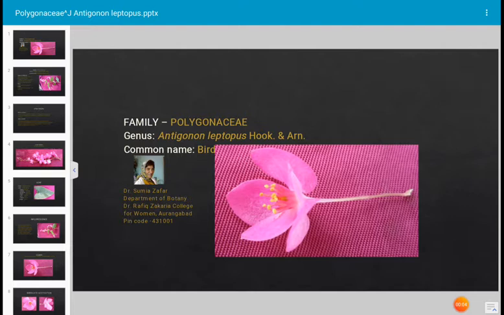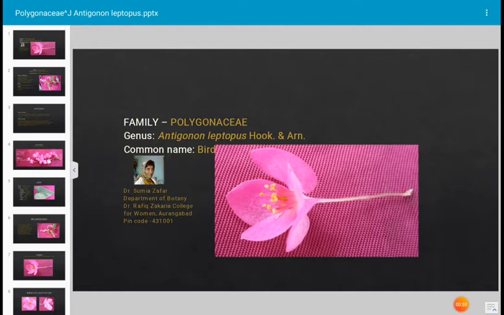Today's topic for discussion is a description of a specific plant, that is Antigonon leptopus. The family of this plant is Polygonaceae and it has several common names. It is called coral creeper, bird's tears, chain of love, hearts on the chain, love vine. Many names are given to the plant. It is a climber and it has very beautiful flowers.